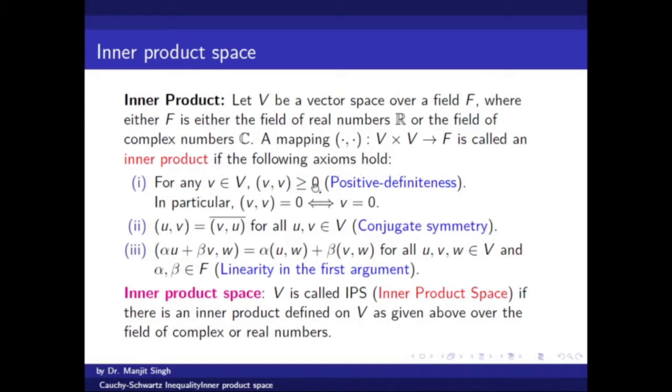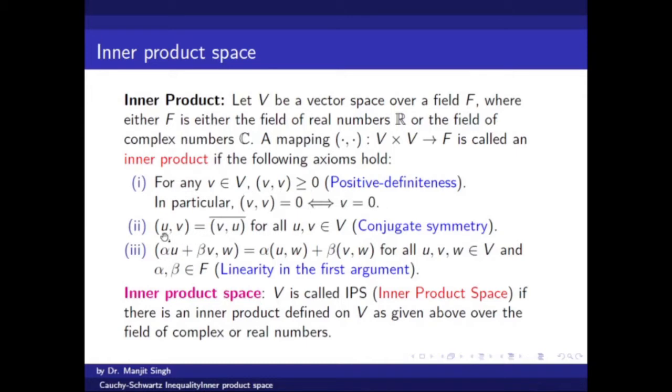First axiom states that the inner product of a vector with itself is always a non-negative quantity. This property is known as positive definiteness. And when the inner product of V with V is 0, then the vector will be 0, and conversely.